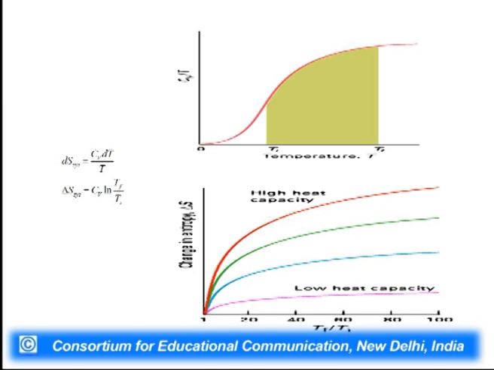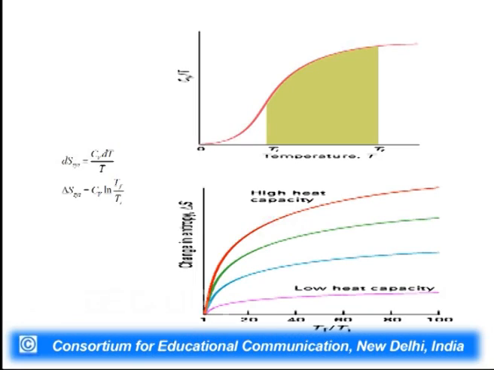And so, delta S system must increase, and this is quite clear from this equation also, that if we are going to increase the temperature, delta S is going to increase, and the way it increases is in an exponential manner. So, if I plot delta S versus Tf by Ti, there will be an exponential curve, and you can get the curve like this, the lower one.